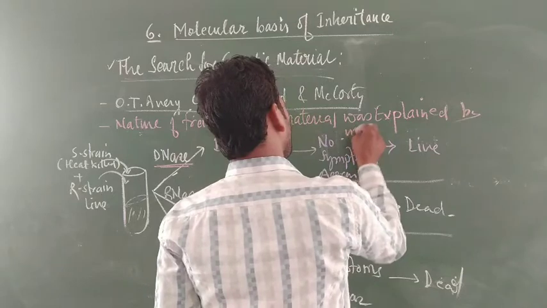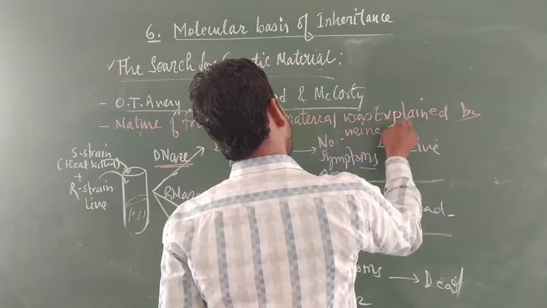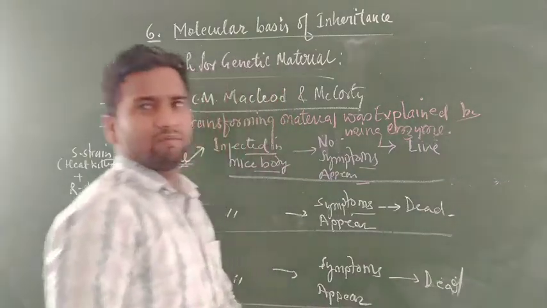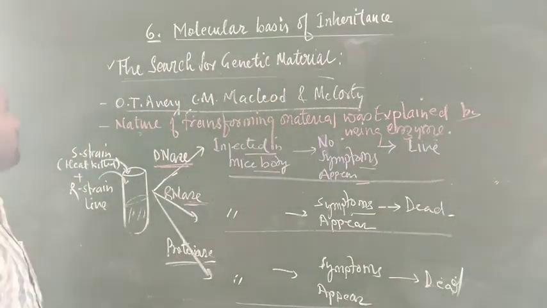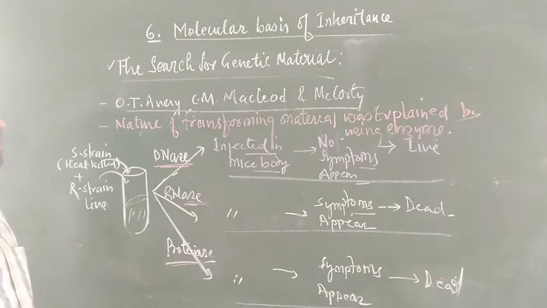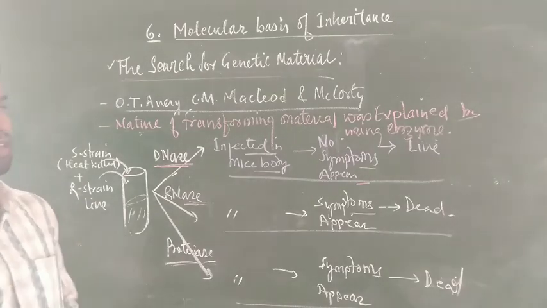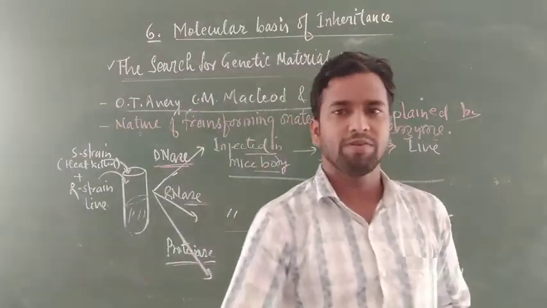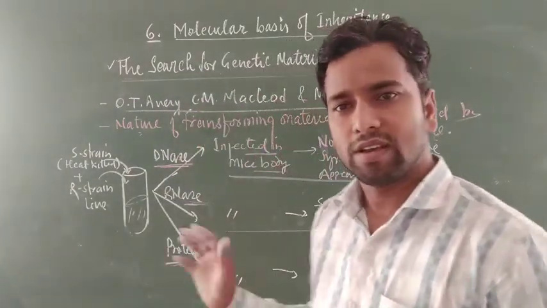By using what? Enzyme. The nature of the transforming material was explained by using enzyme by O.T. Avery, C.M. MacLeod and McCarthy, and by performing their experiment, the transforming principle experiment was completed in this case.